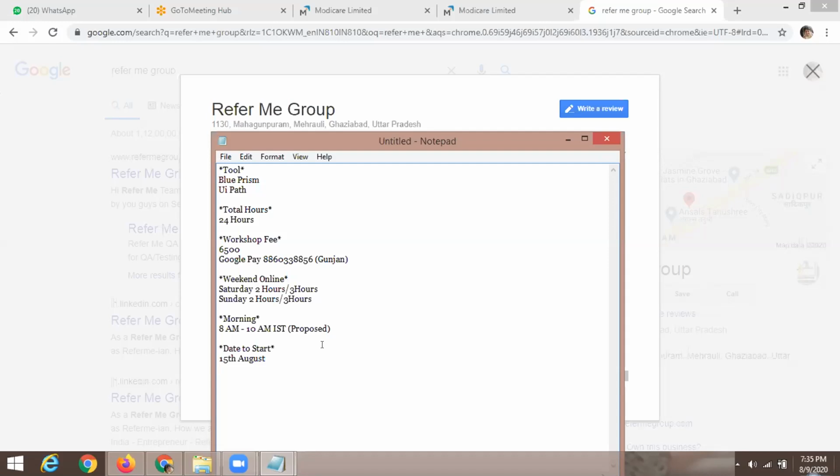Our intention is not to just take money from you, but to give some learning to you guys. For each session, you are going to give us some assignments to do also. Yes, absolutely. Reading material and assignments, everything.